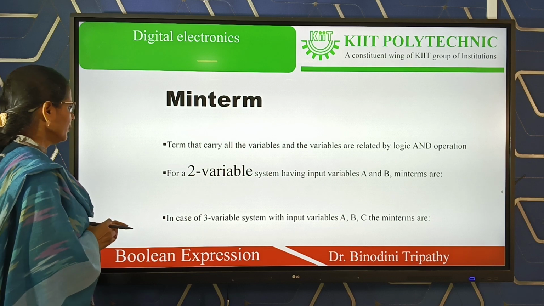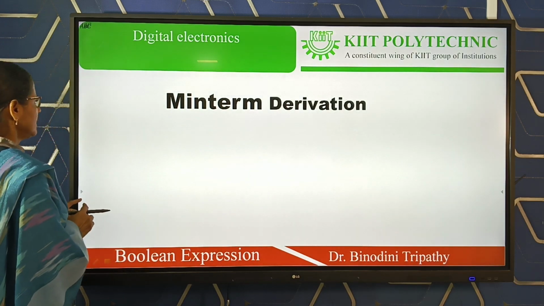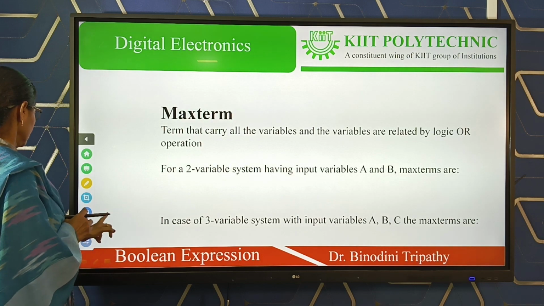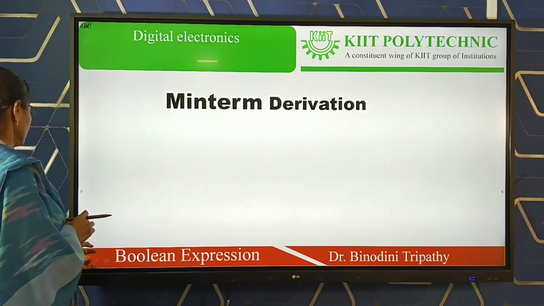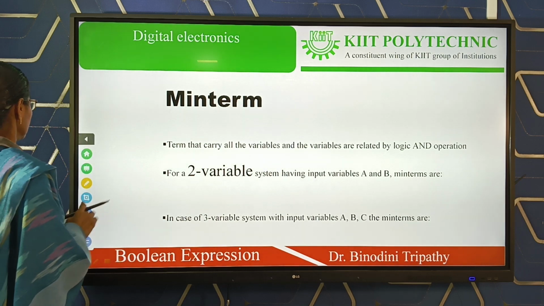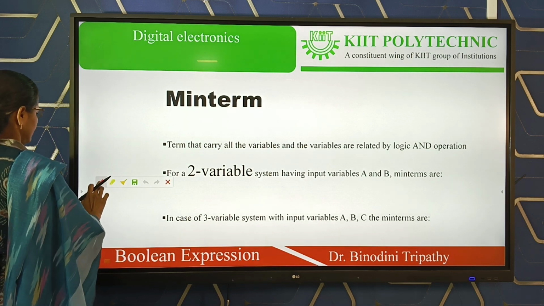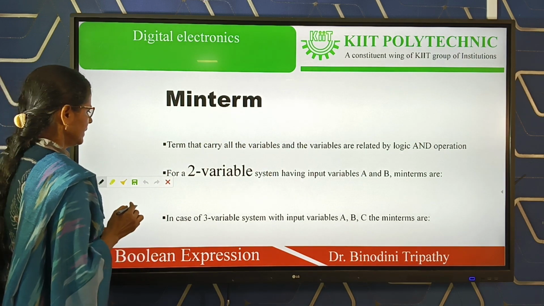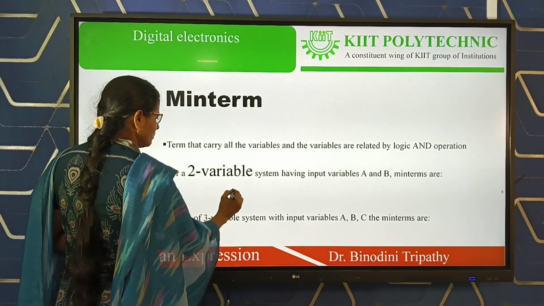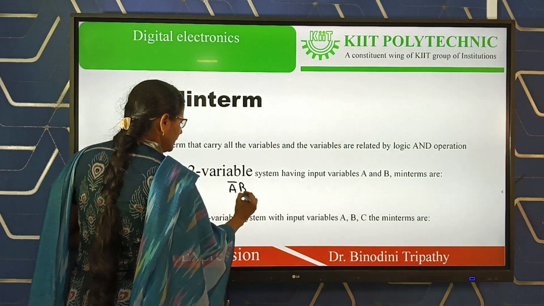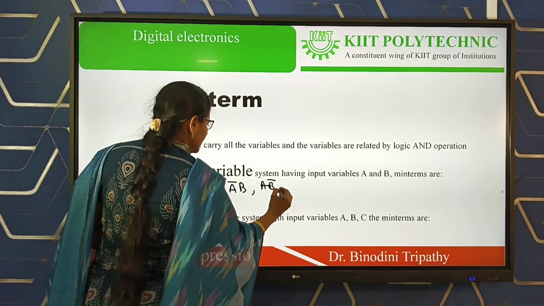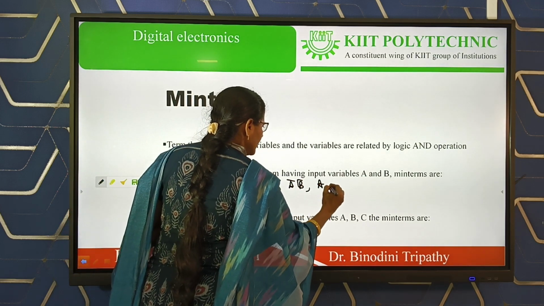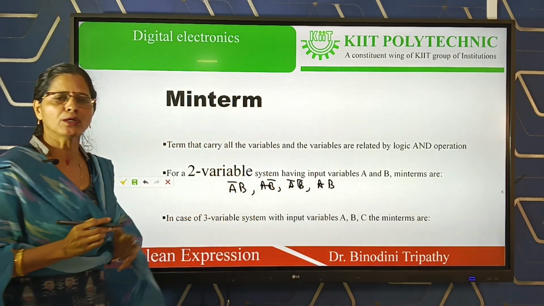For example, suppose we consider a two variable system. In a two variable system, the minterms can be A bar B, A B bar, A bar B bar, or A B. These are the minterms for two variables.